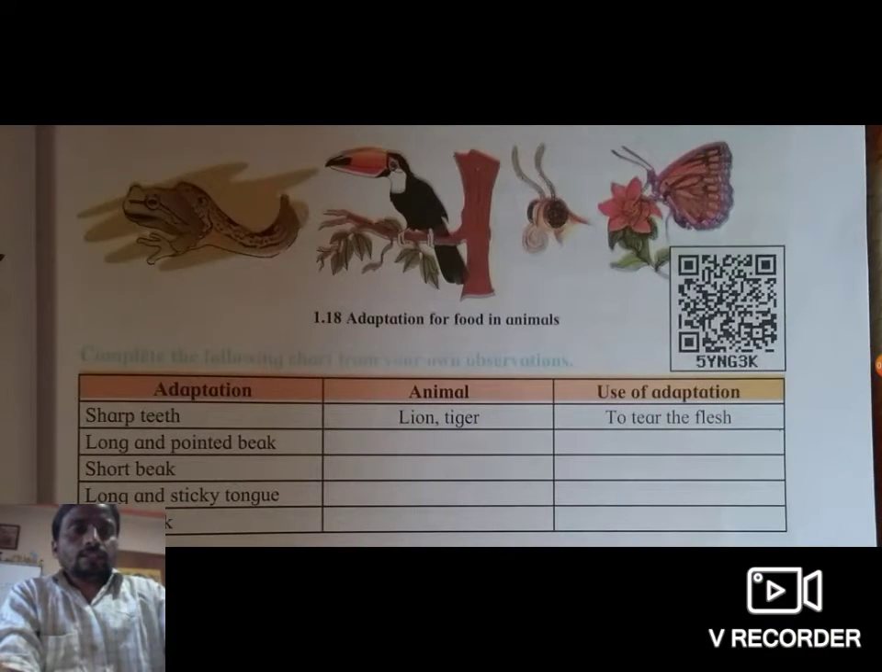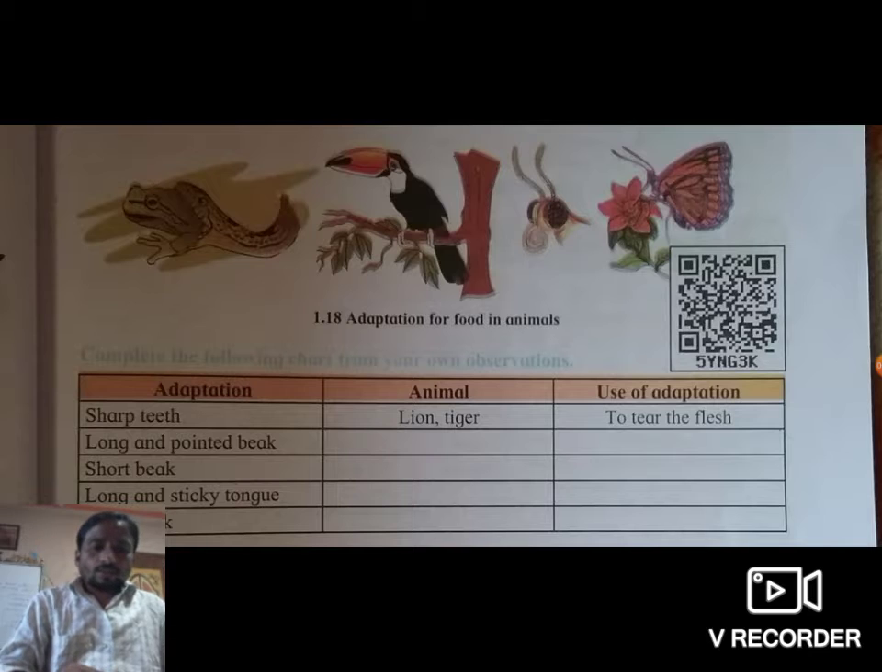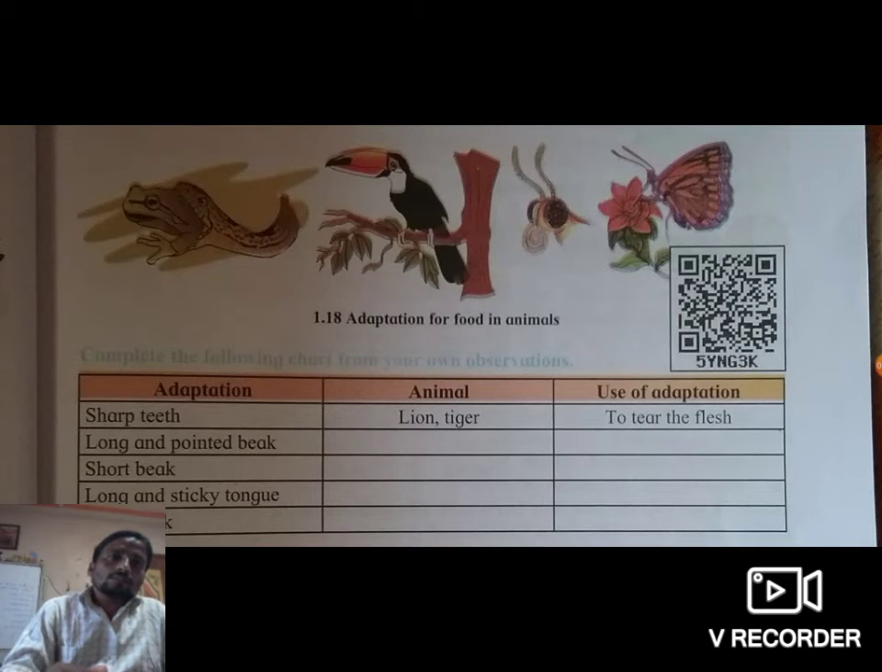After that there is a chart, page number 7. Complete the following chart from your own observation. Here is one example: sharp teeth. Which animals have sharp teeth? Like a lion, tiger. Why are these teeth sharp? These teeth are useful to tear the flesh or to catch the meat. You have to write your own observation in this chart and complete this.